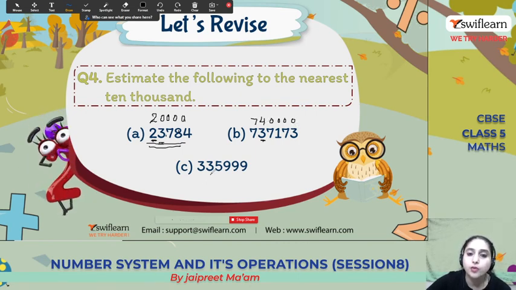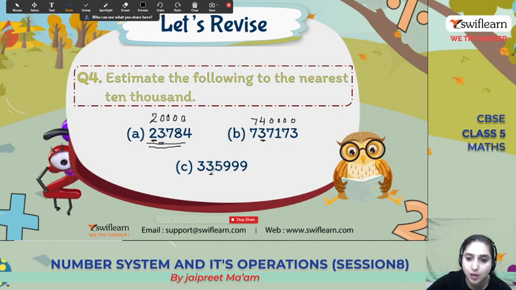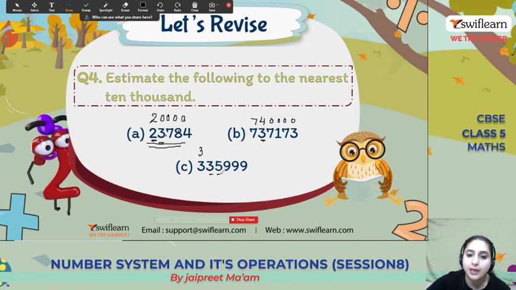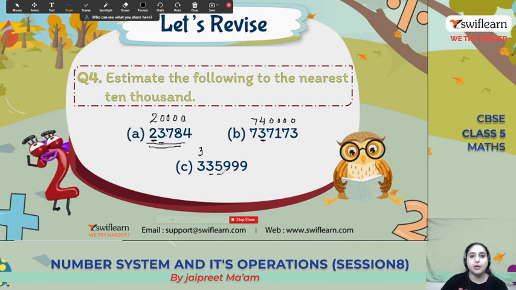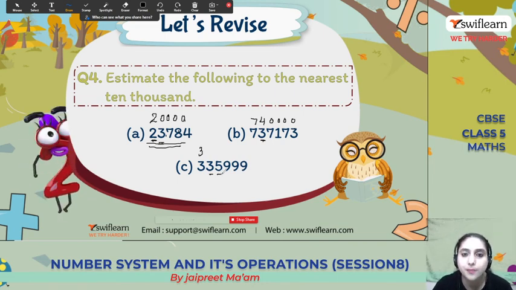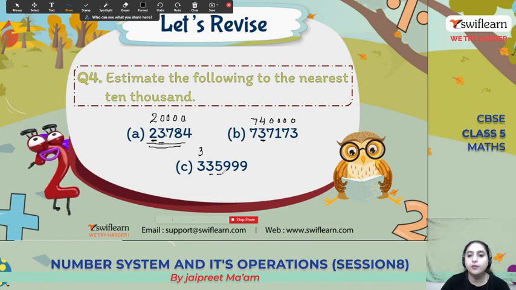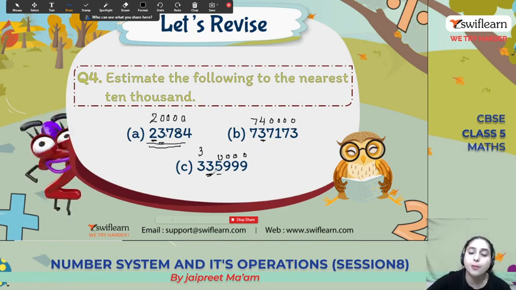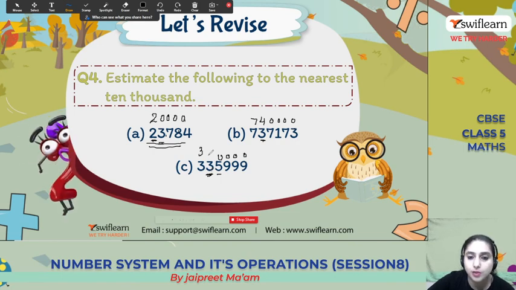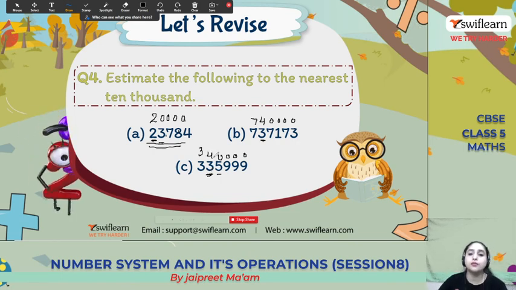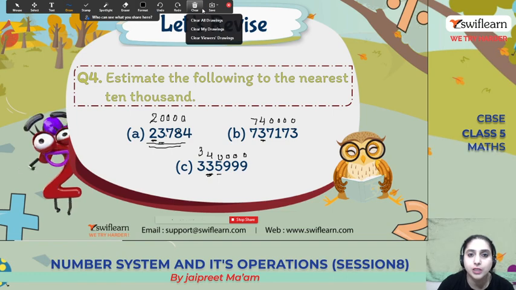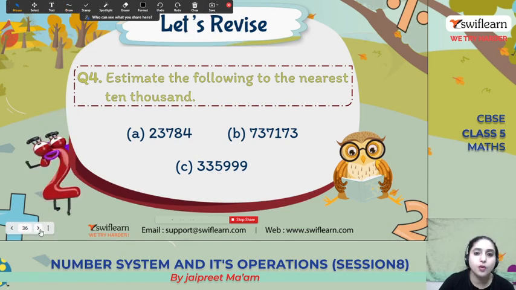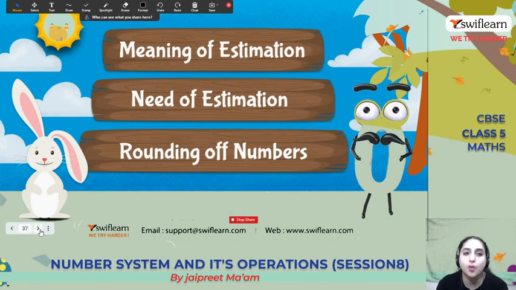7,40,000. Now you have to estimate at the 10,000 place, so it's 3. The next number is 5 at the thousands place, and the 5 is equal to 5, so it will change into zeros, and 1 will be added to the number at the 10,000 place, so it will be 33,40,000. Okay, so it's an interesting topic, right?